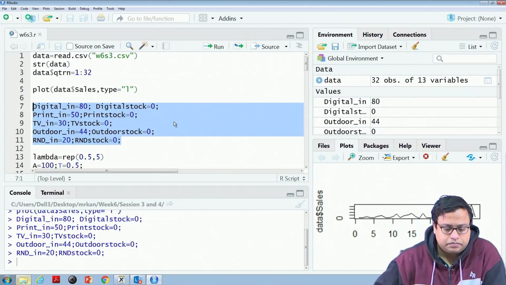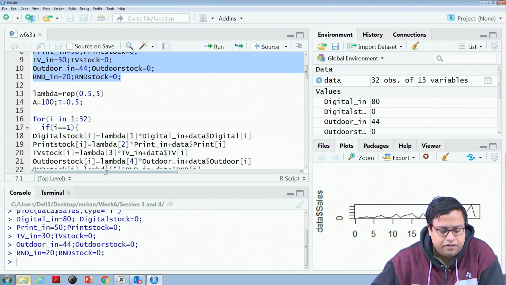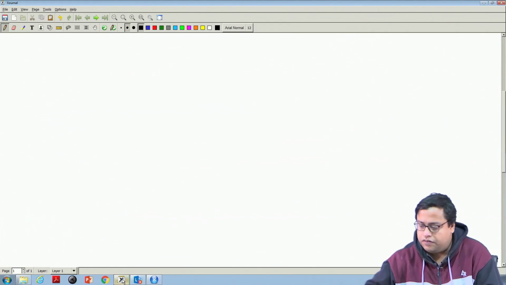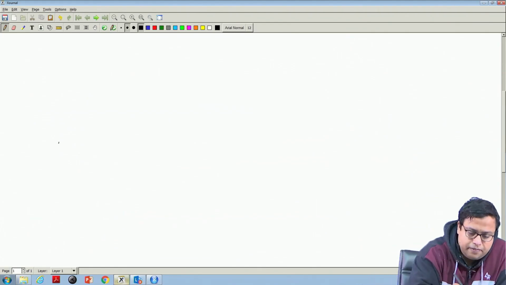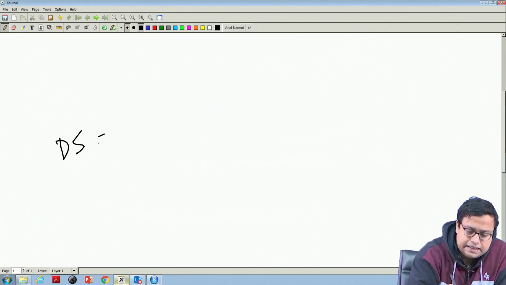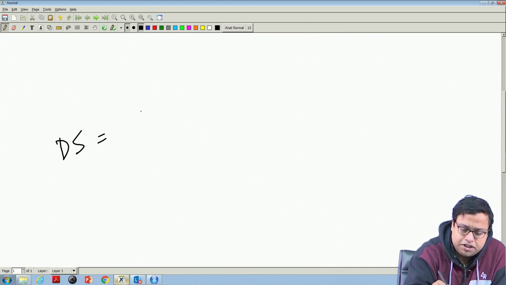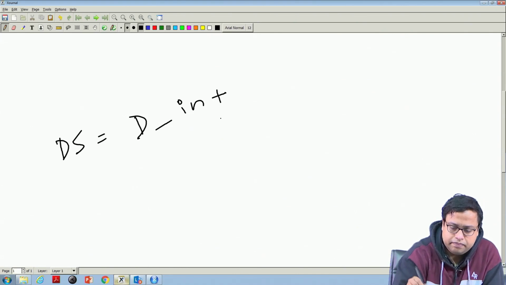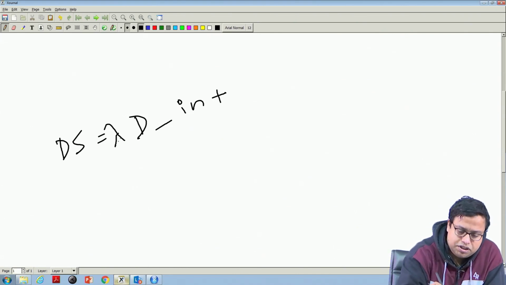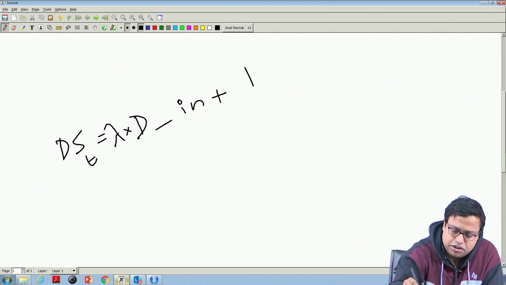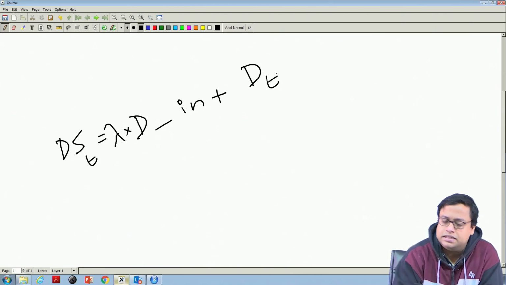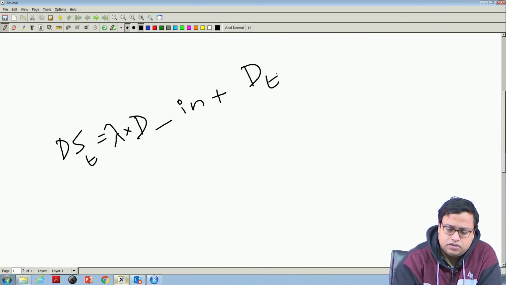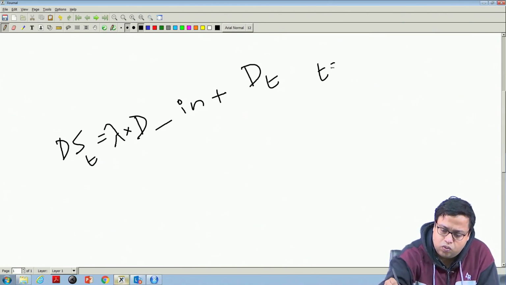Now, if you remember, what is the formula for digital stock, DS? When t is equal to 1, it is lambda into digital.in plus the digital expenditure at t. This is digital stock at t.